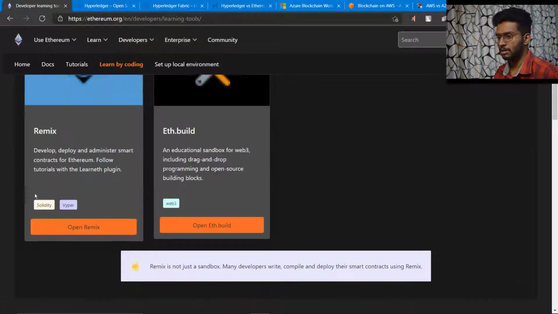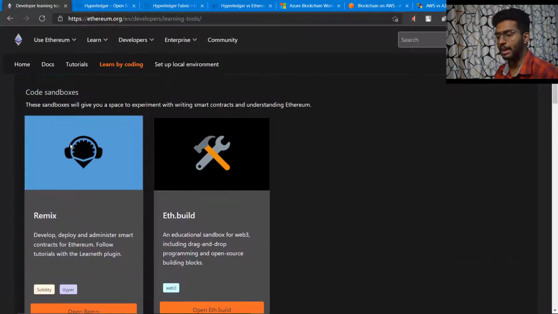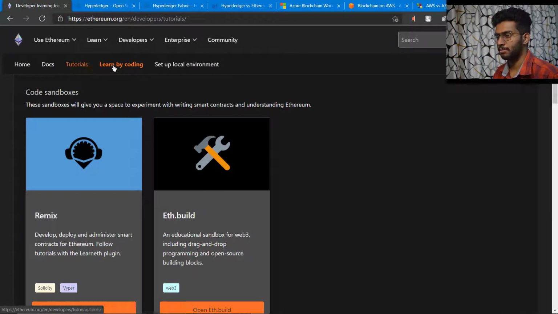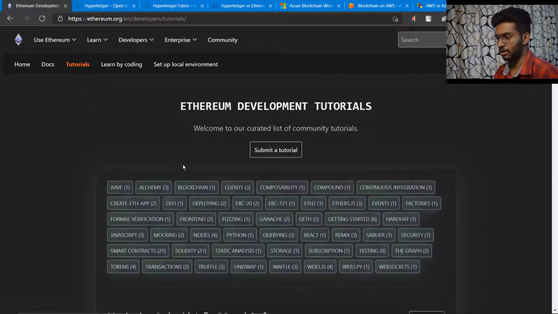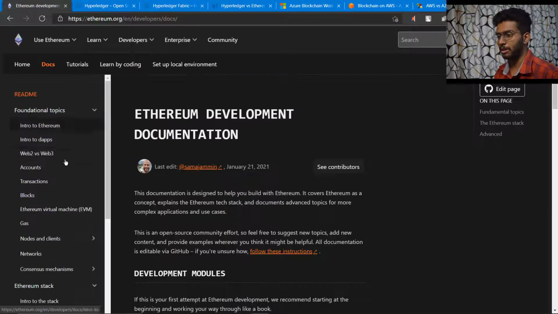And also there is Remix IDE, which is an online IDE for deploying smart contracts using Ethereum. So I'm using it as of now. And here you could see some tutorials, and also there's plenty of documentation regarding Ethereum frameworks and everything. So I highly recommend you go through all this documentation and know more about Ethereum.